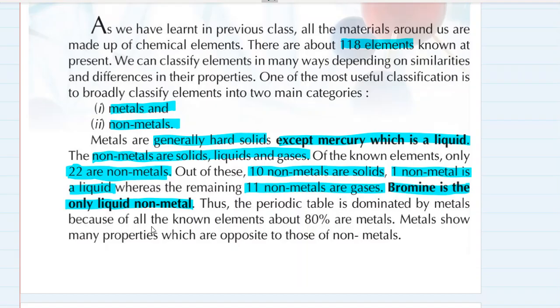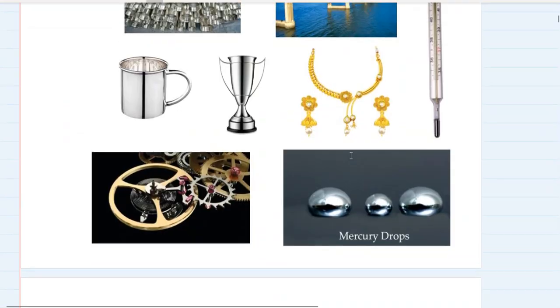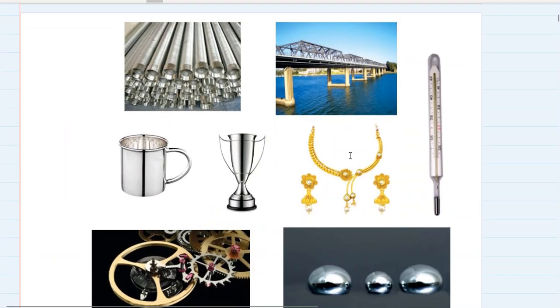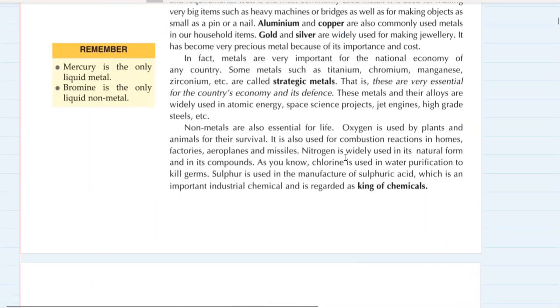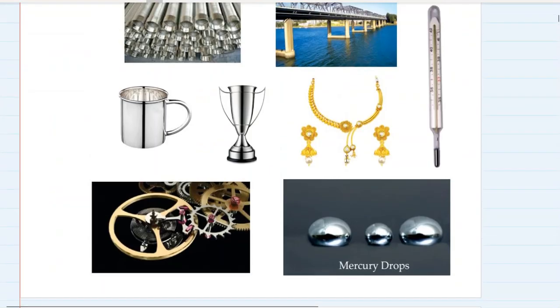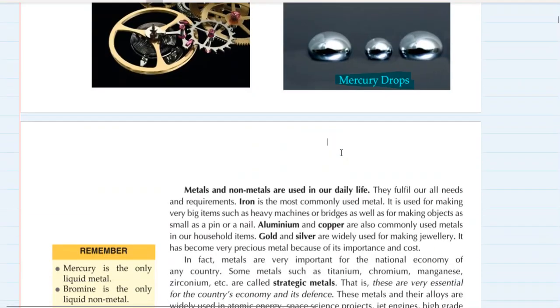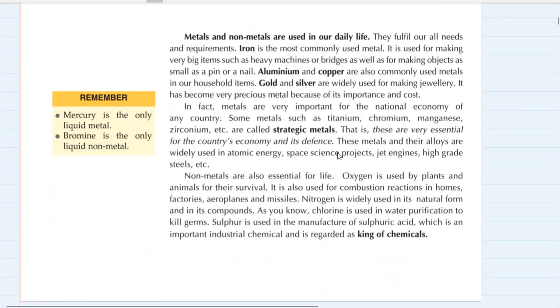Okay, so the periodic table is dominated by metals, because about 80% of known elements are metals. Metals show many properties which are opposite to those of non-metals. So these are all metals. Everything you see on your screen right now is a metal. Okay, the last thing is mercury. It is a liquid metal. It's an exception to the general characteristics of metals.